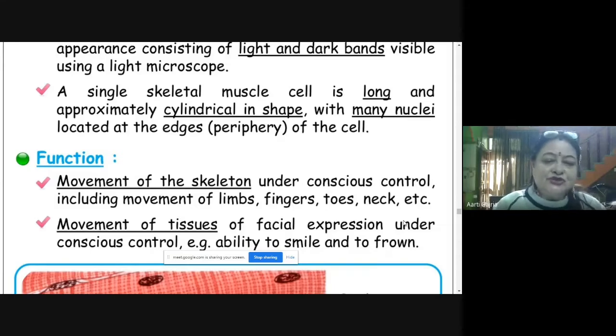And the movement of tissues of facial expression is under conscious control. Like suppose you want to smile, you can smile. Suppose you want to frown, you can frown. So that is also under our control.